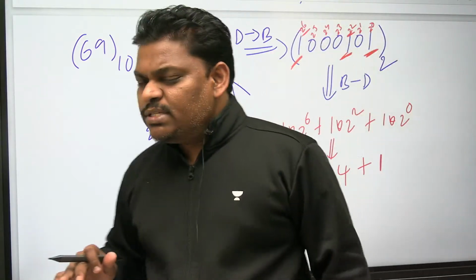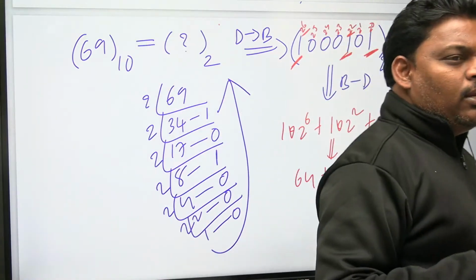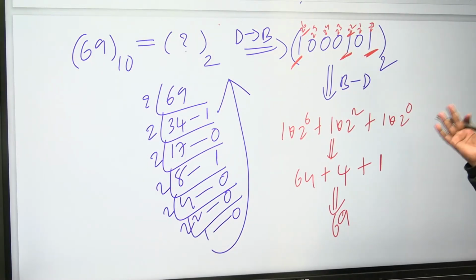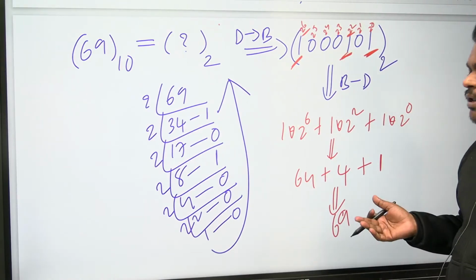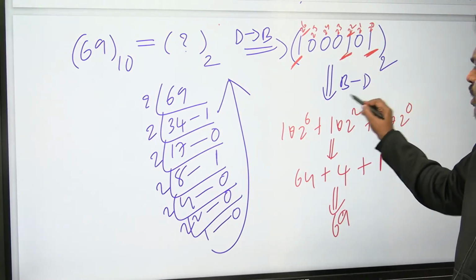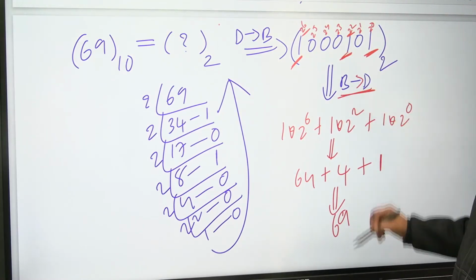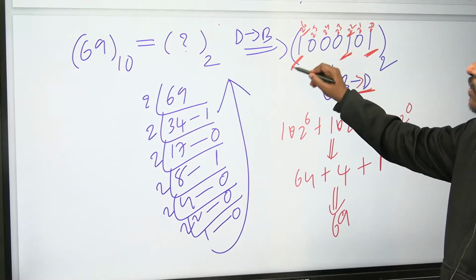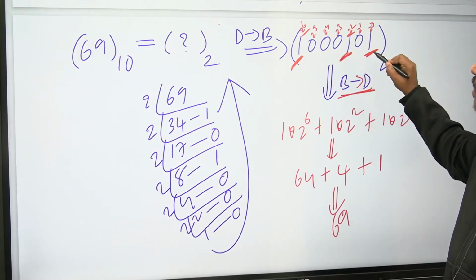Please let me know. Are you comfortable or not? Any doubt there? Let me know. This is the second example to convert from decimal to binary, binary to decimal. But I have done some minimization. When I am doing binary to decimal, a small minimization I have done. Don't multiply every bit by 2 power something. Multiply only once by powers of 2.